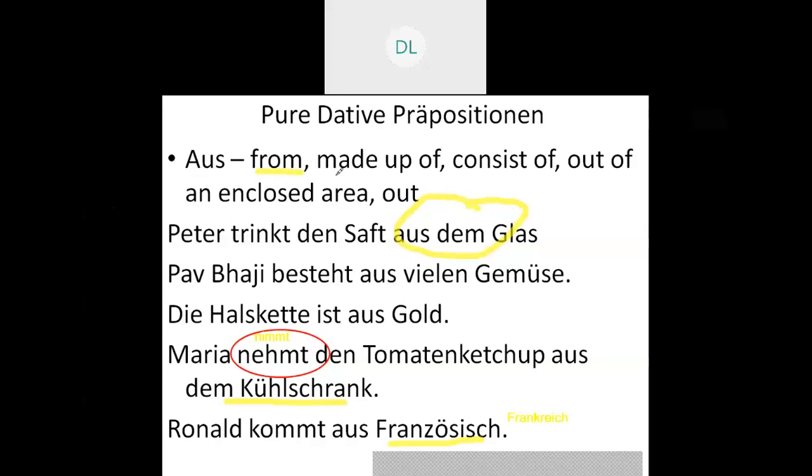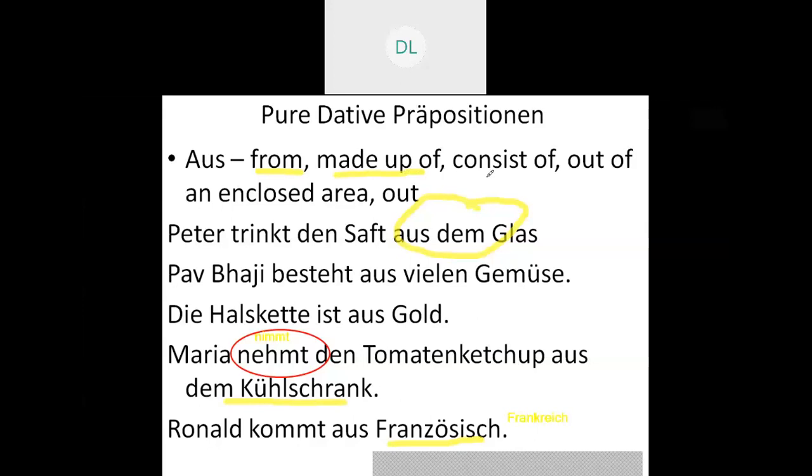Whenever I say that something is made of something, I will also use the preposition aus. Like yesterday we discussed that the table is made of wood, so der Tisch ist aus dem Holz.